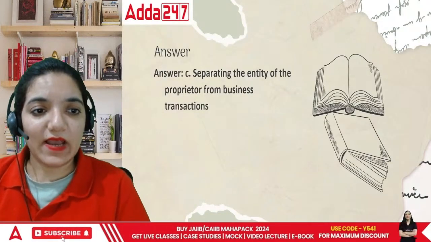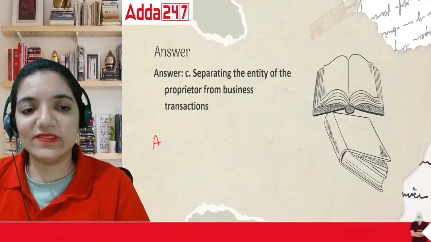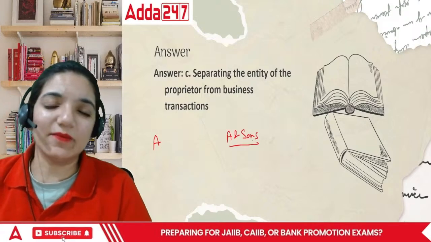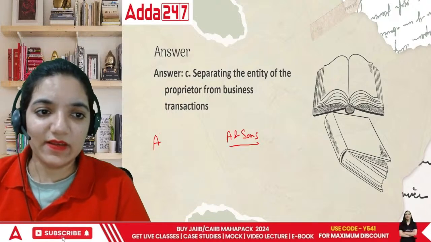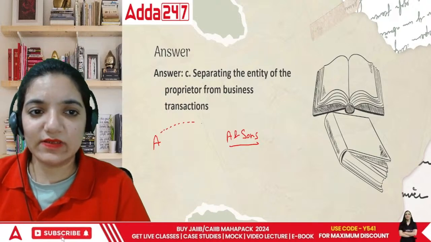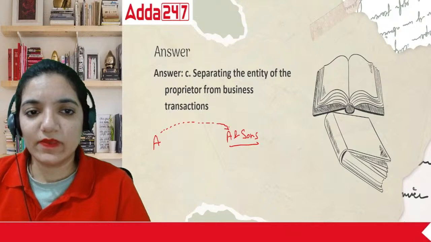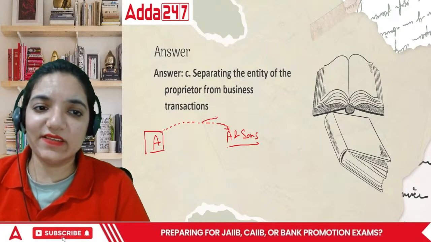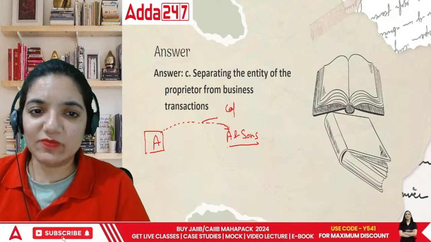If I am A and my business is A and Sons. Okay, A and Company, A and Sons, whatever you feel like. Now in this case, A has put money in A and Sons. This money that he's putting in is called capital.